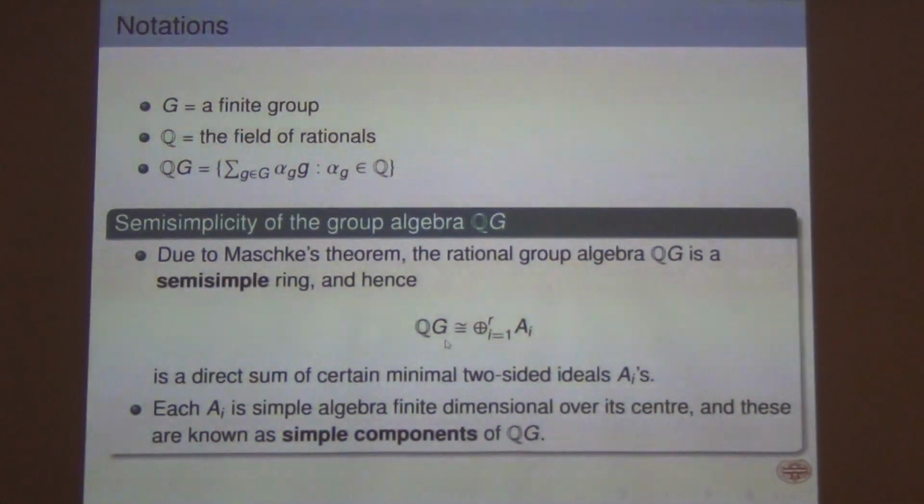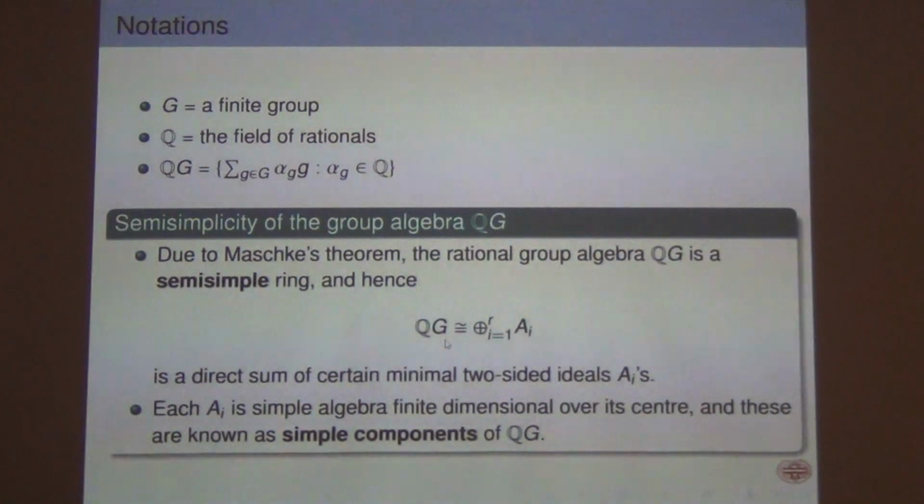A property of semi-simple rings is that they are written as a direct sum of minimal two-sided ideals, and those minimal two-sided ideals happen to be simple rings. Simple rings are, for example, fields, matrices over fields, and matrices over division rings.